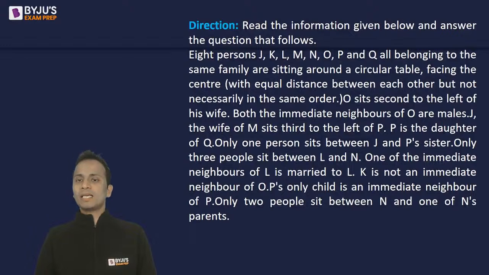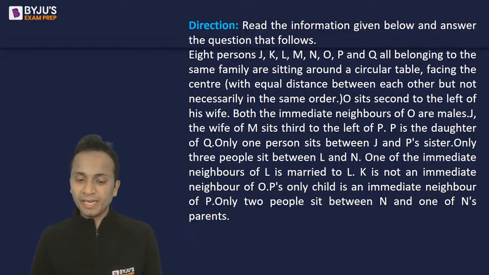Done. Now K is not an immediate neighbor of O. P's only child is an immediate neighbor of P. So P and P's only child are immediate neighbors. Only two people sit between N and one of N's parents.